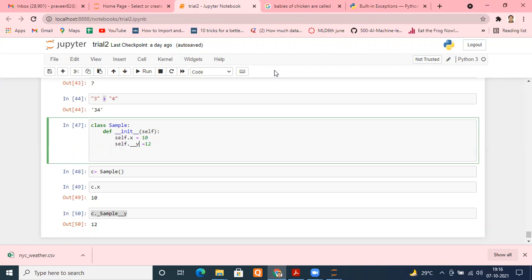Tomorrow, time is already 7:16, so we won't be able to complete or even start. So tomorrow we'll be starting our NumPy or Pandas. I'll see what to start first. Is it fine, everyone? Yes, sir.